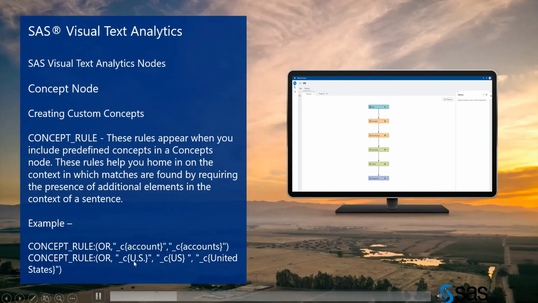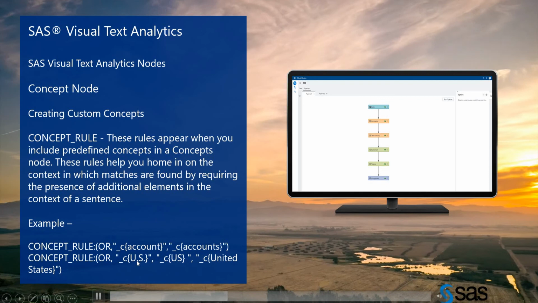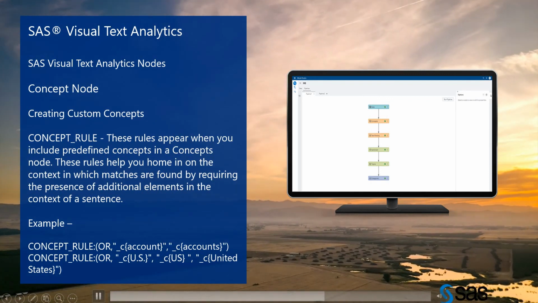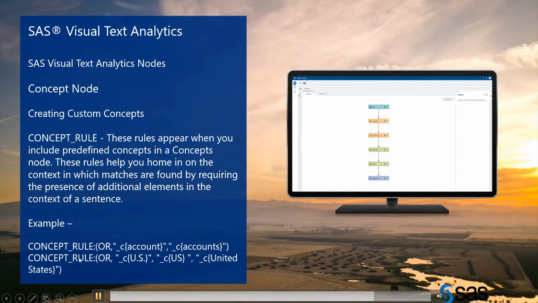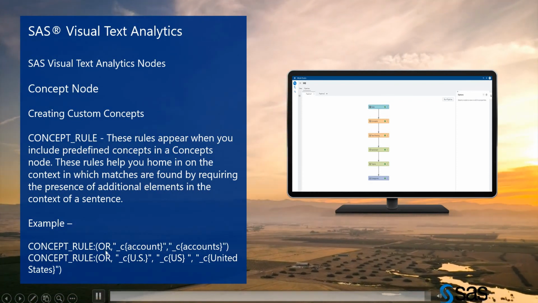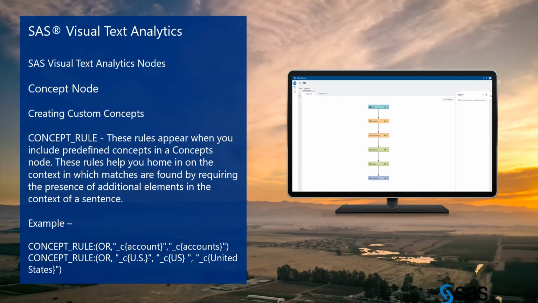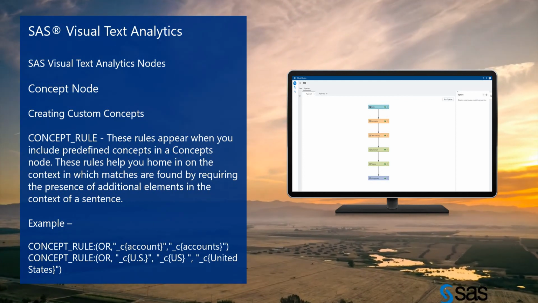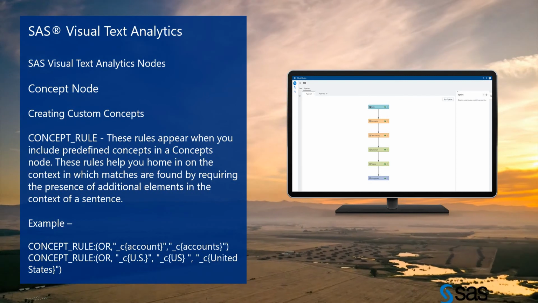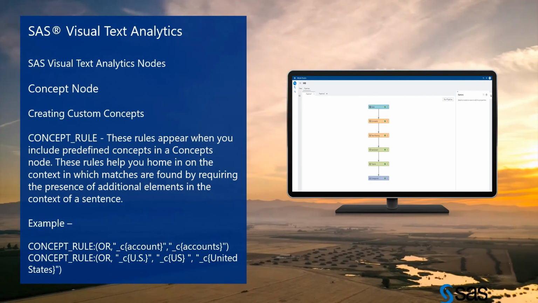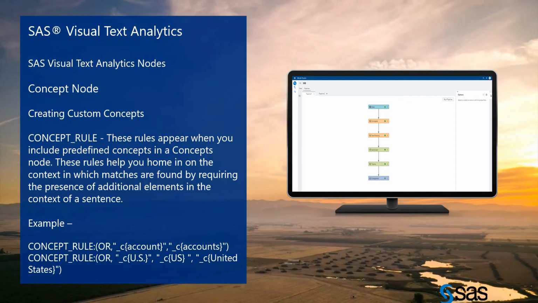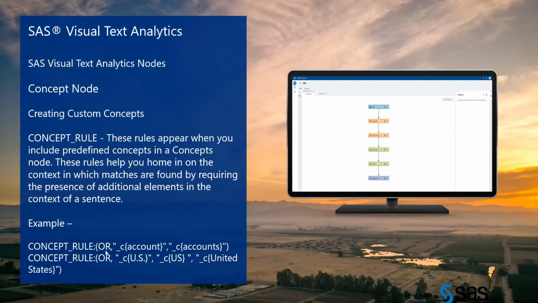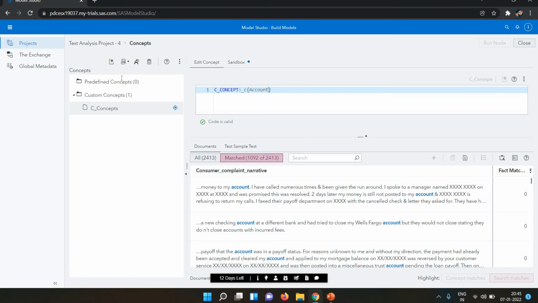Someone writes U dot S dot, someone writes US, someone writes United States. They are all similar. Someone writes cinema theater, cinema hall. For this kind of similar words we use the concepts rules. Concept rule will help us if you have multiple things.